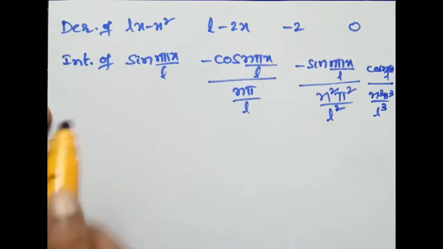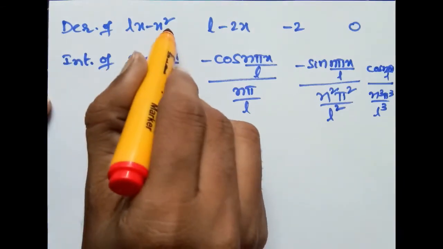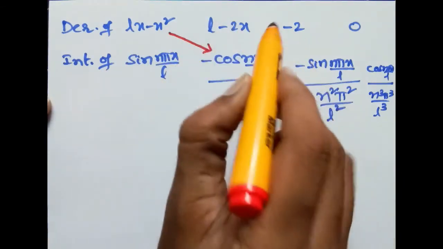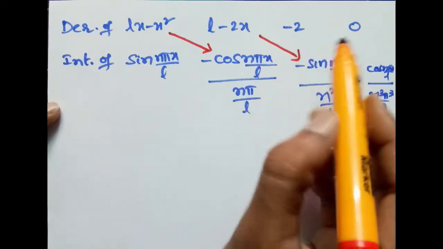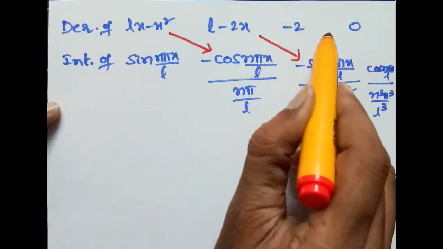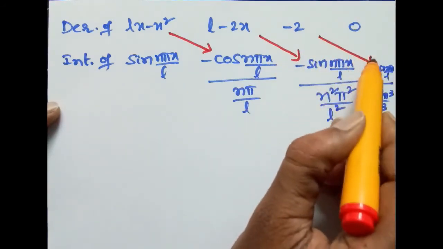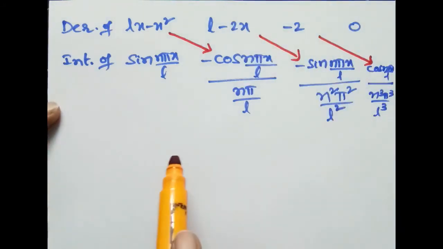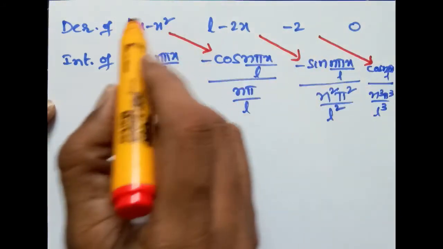Now therefore, by using arrow Morse method, 0 into anything is 0, 0 into finite value.